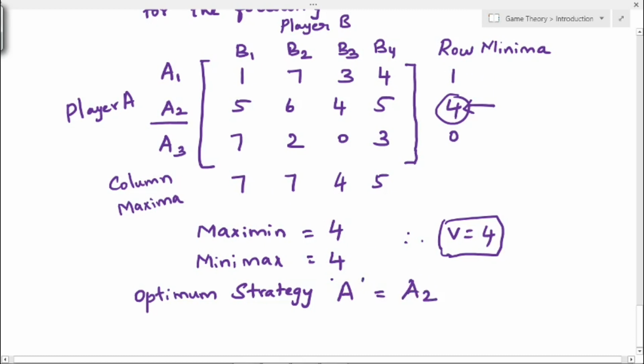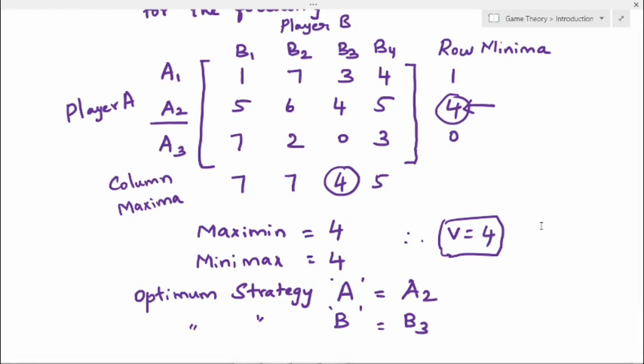Similarly, the minimax value is also 4, and that 4 corresponds to player B's strategy B3. So the optimum strategy for player B is B3. So the optimum strategies are A2 for player A and B3 for player B.